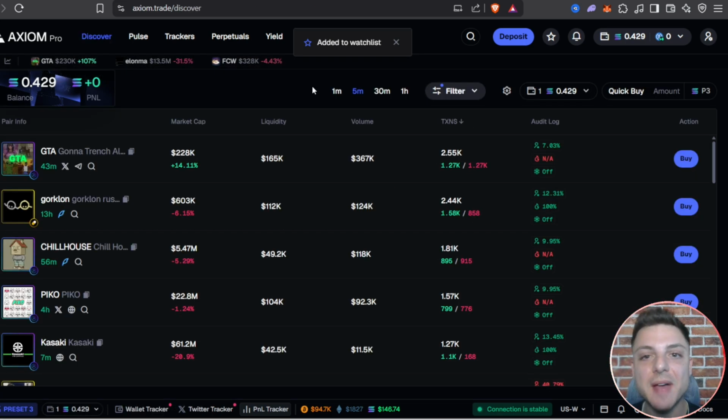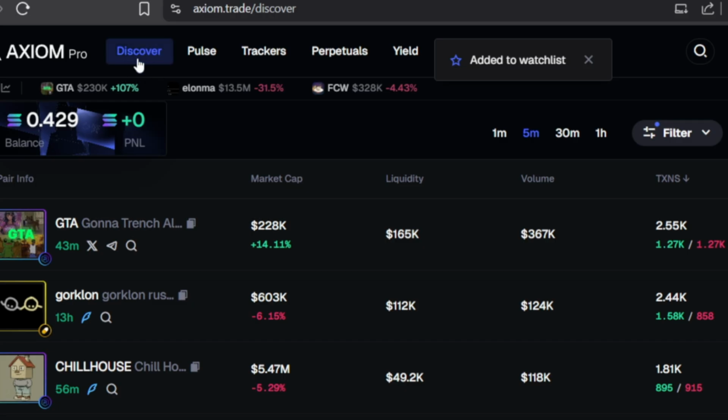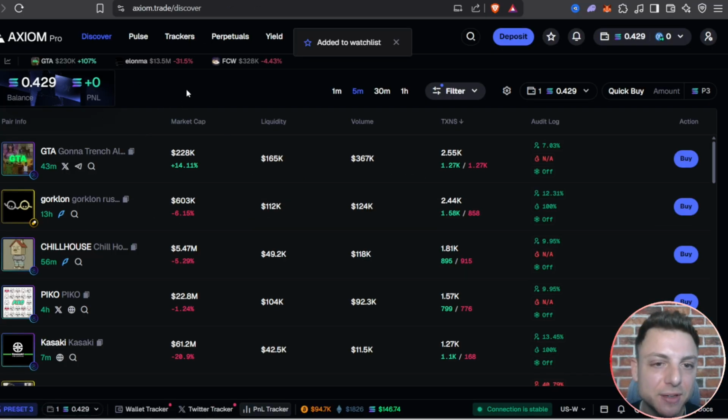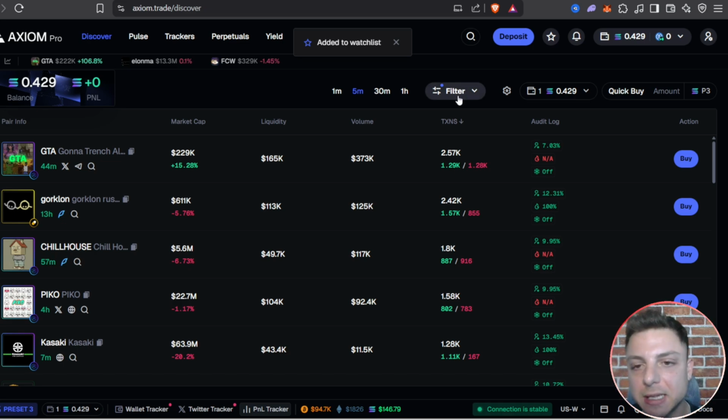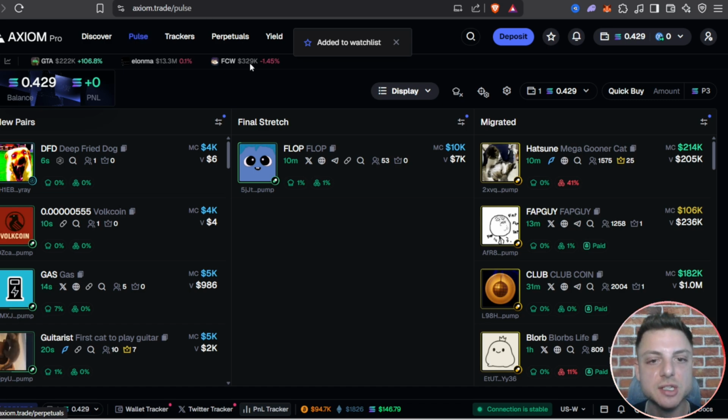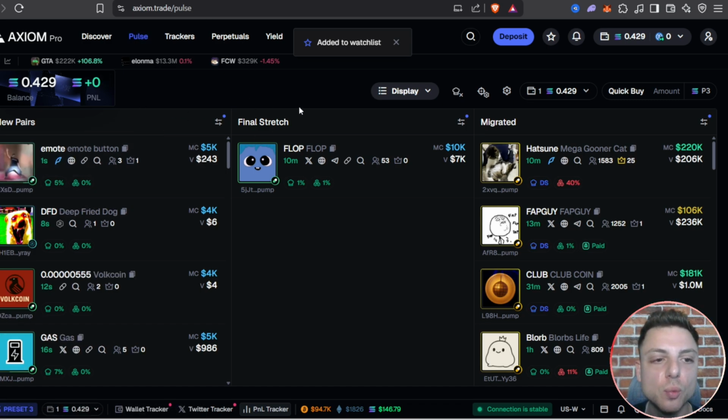The two sections of Axiom Pro where you're going to spend the most amount of time are this Discover tab and also the Pulse tab. Now this Discover tab, I have some very specific filters that are very, very useful for meme coin trading and have actually given me a lot of success lately. And I'll be sharing those a little bit later on in the video. A lot of people like to focus on this Pulse tab. Let's go ahead and show you how we can display it the best way right now.